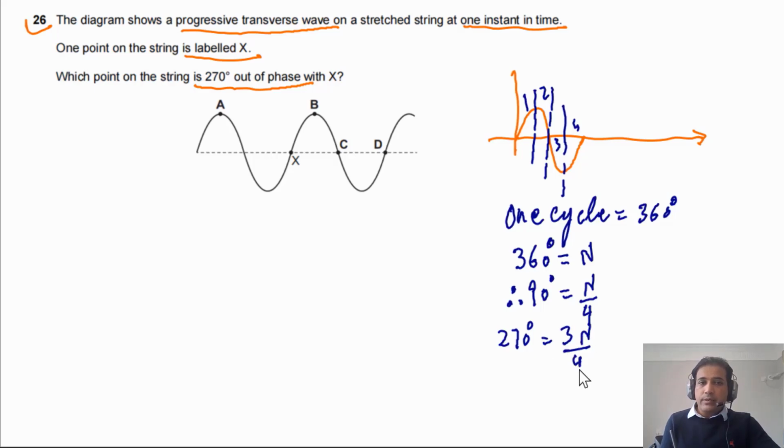Now if you look at the given points, between X and B the phase difference is 90 degrees. The phase difference between X and C is 180 degrees. The phase difference between X and D is one complete cycle, so this is equal to 360 degrees. So if you look at point A, the phase difference between point A and X is equal to 270 degrees. So the answer for this question has to be D.